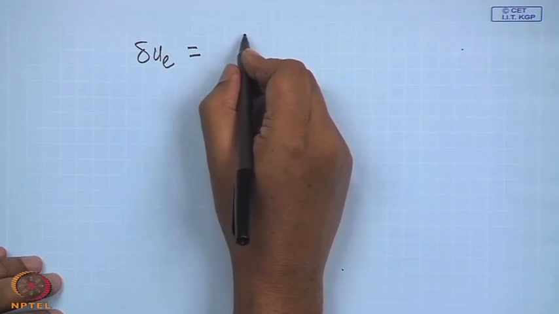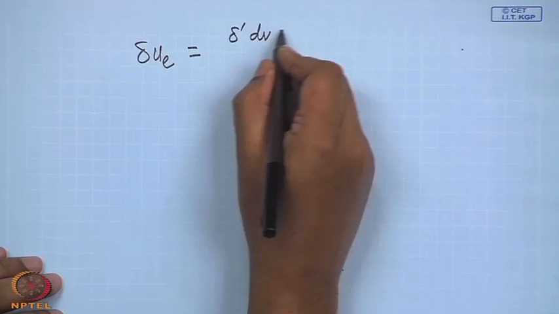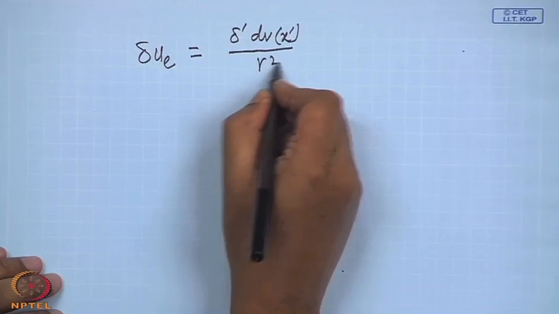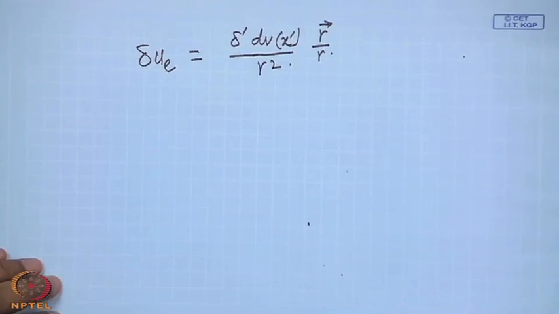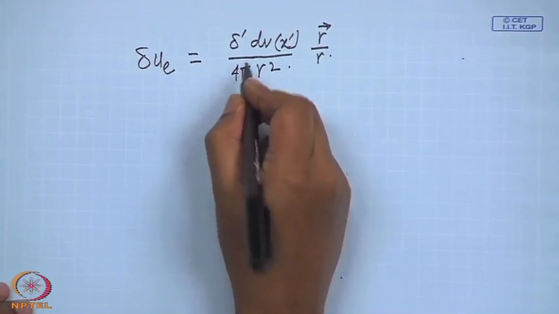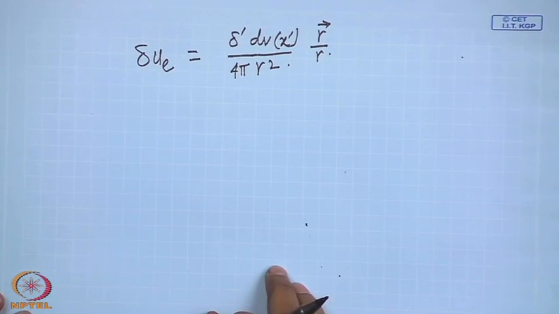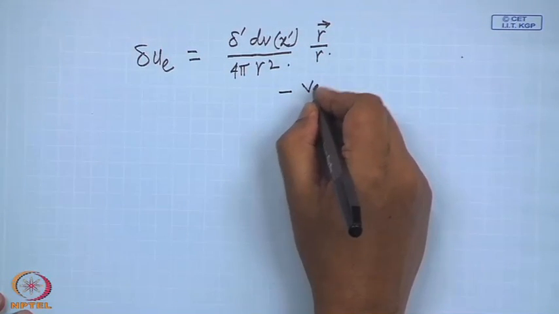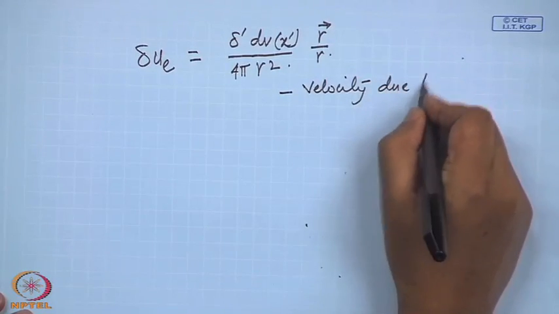And let us write it this way: delta prime d v x prime by r square into r by r, over 4 pi. Velocity due to